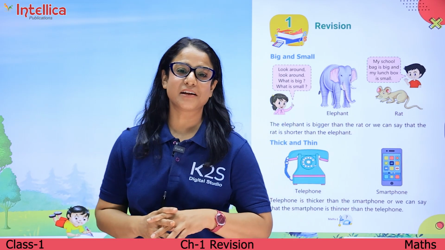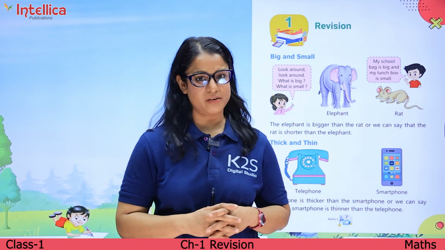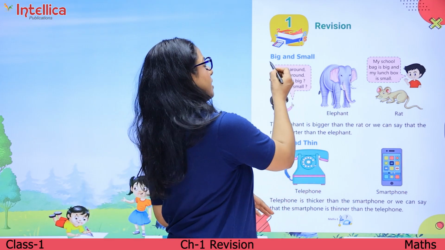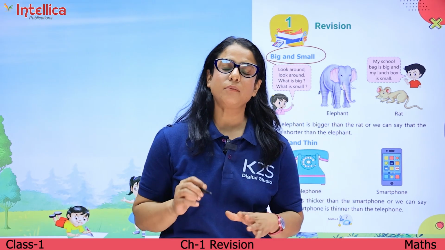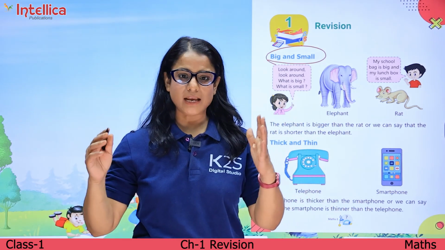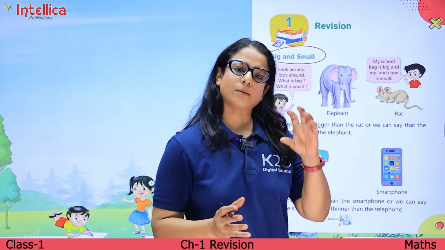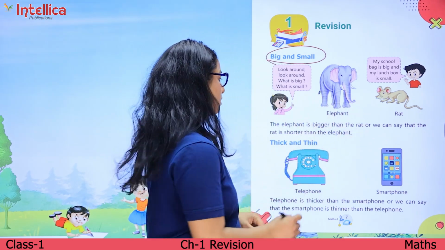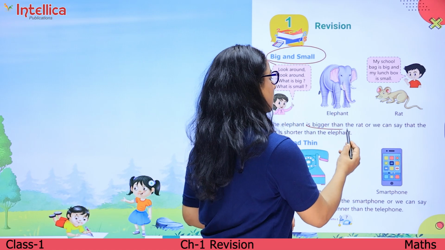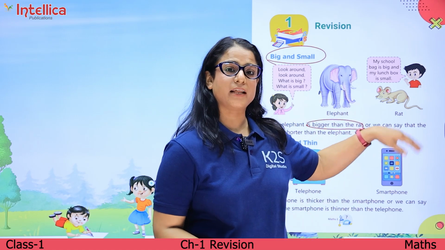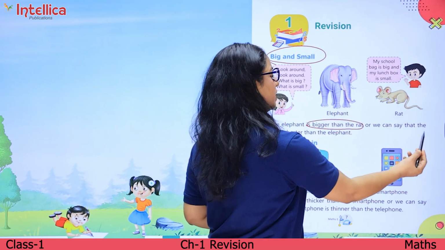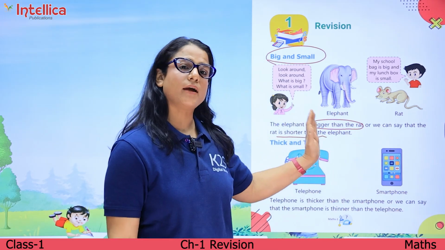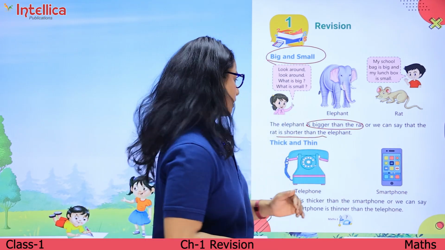So today we are revising what you have done in your previous classes: how to compare different things. Big and small. What is big and what is small? Big मतलब कि जो चीज बड़ी है साइज में बड़ी है और small मतलब जो चीज साइज में छोटी है. So if we look at these two pictures, the elephant is bigger than the rat. तो मतलब जो elephant है वो rat से बड़ा है और we can say that the rat is shorter than the elephant. जो rat है वो elephant से छोटा है.